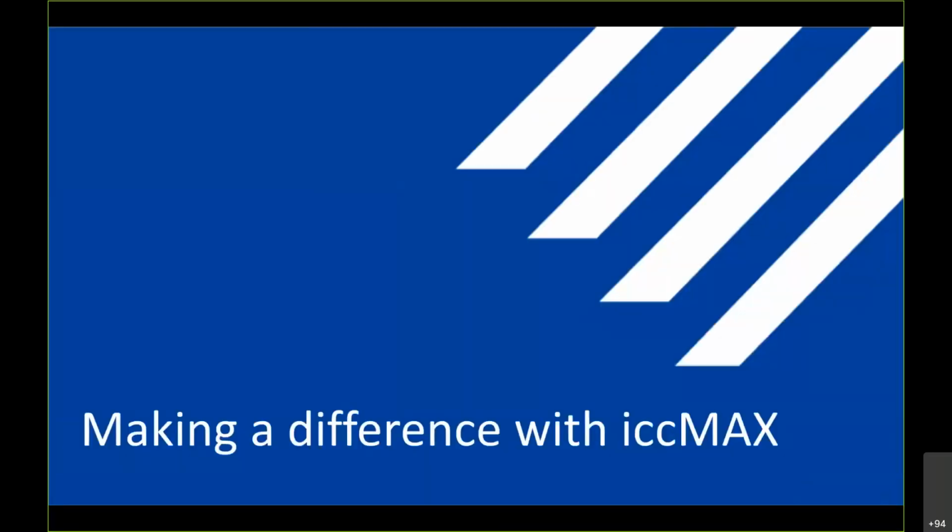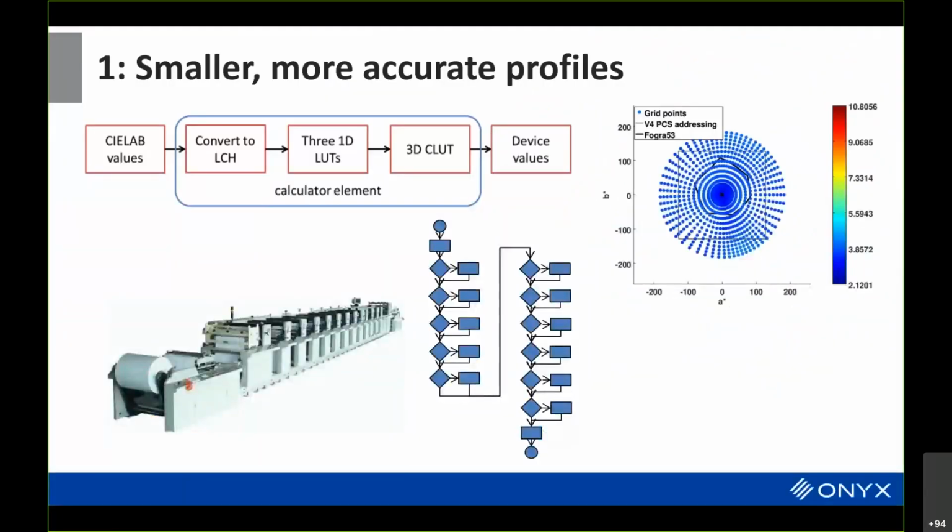So let's talk about what things can be done with ICC Max that can't necessarily be done with version 2 and version 4 profiles. And this right here is more of a vision statement than it is of what you're seeing in terms of the adoption of ICC Max at the moment. The first one would be smaller, more accurate profiles, okay? The idea of being able to program various different things. At the top here is basically defining the transform elements that you really want to have done.